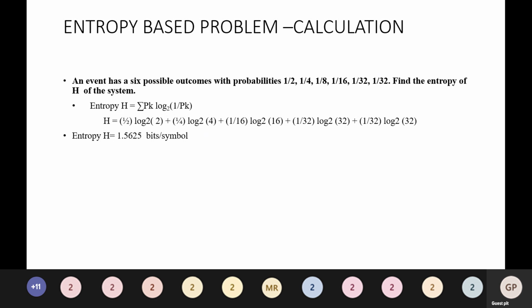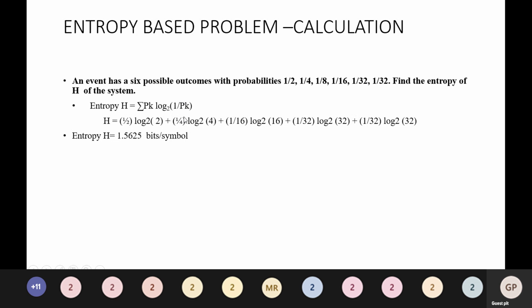Given an event has 6 possible outcomes with probabilities 1 by 2, 1 by 4, 1 by 8, 1 by 16, 1 by 32, 1 by 32 again. Find the entropy H of the system. Here entropy H is equal to summation Pk log base 2 of 1 by Pk.